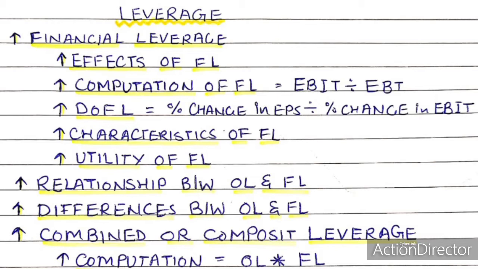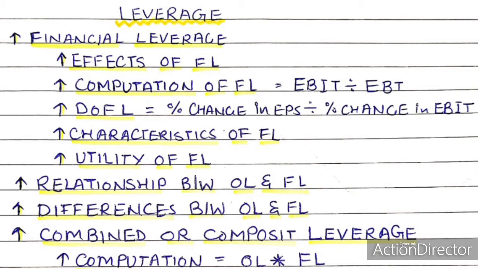The financial leverage is sometimes termed as trading on equity, but most of the authors on financial management are of the opinion that the term trading on equity should be used only when the financial leverage is favorable. Financial leverage may be favorable and unfavorable. If the earnings made by the use of fixed interest bearing securities is more than their fixed cost, the firm is considered to have favorable financial leverage or trading on equity. If the firm earns less than the cost of borrowed funds, the firm is said to have an unfavorable financial leverage.